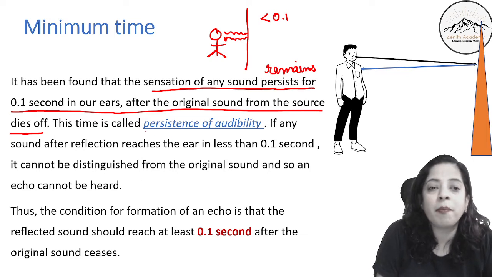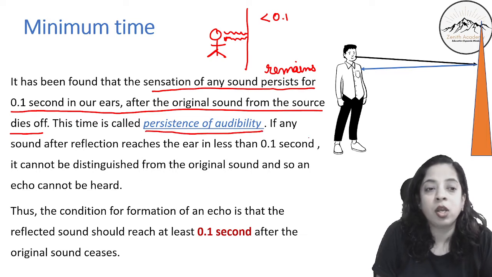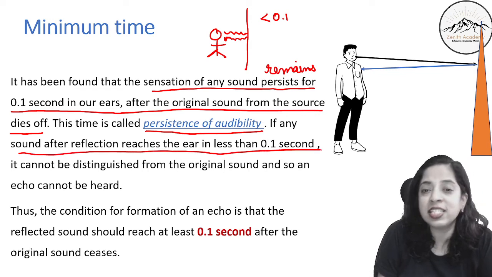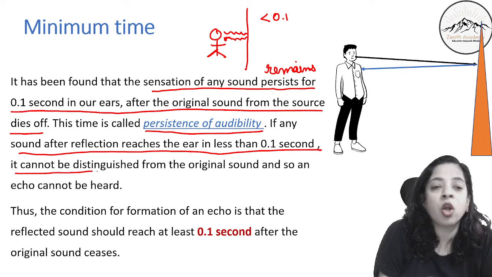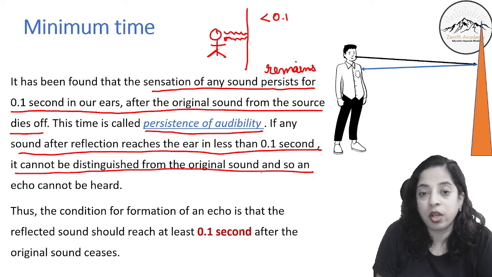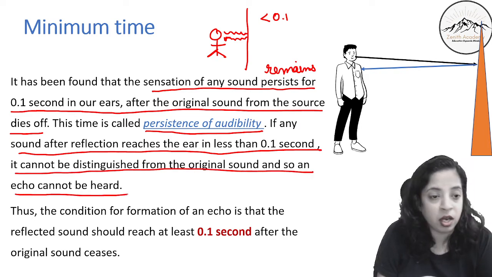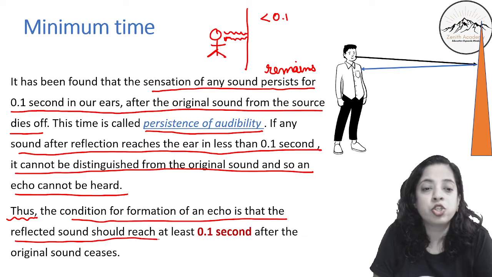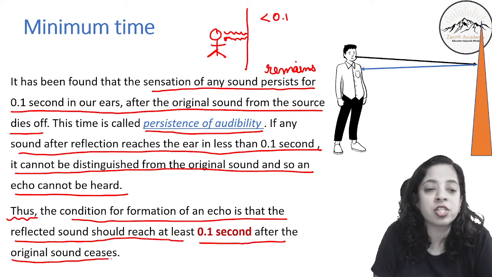This time is called persistence of audibility. So if any sound after reflection reaches our ear in less than 0.1 second, it cannot be distinguished from the original sound. So an echo cannot be heard. Thus, the condition for formation of an echo is that the reflected sound should reach at least 0.1 second after the original sound ceases.